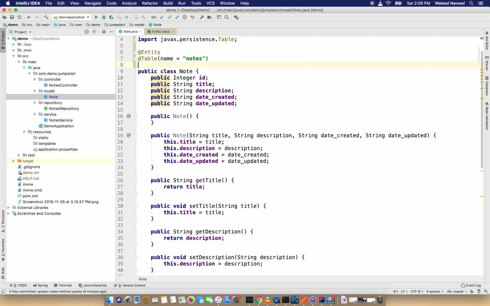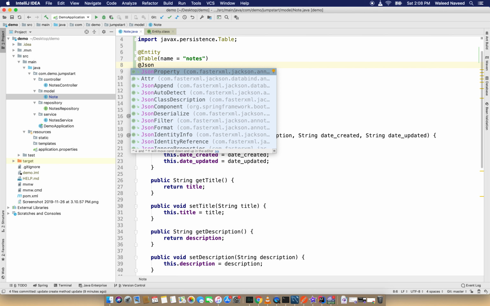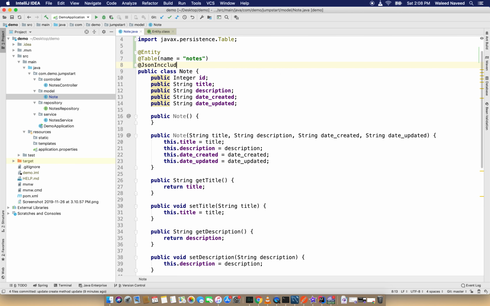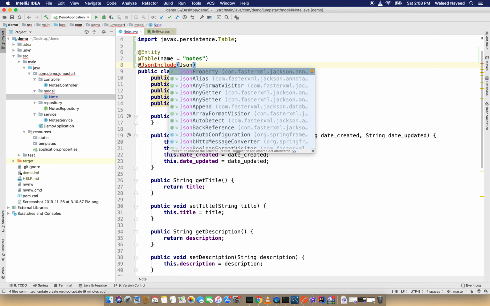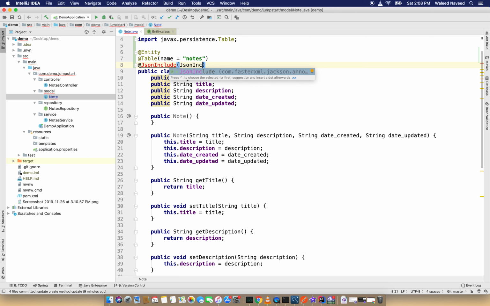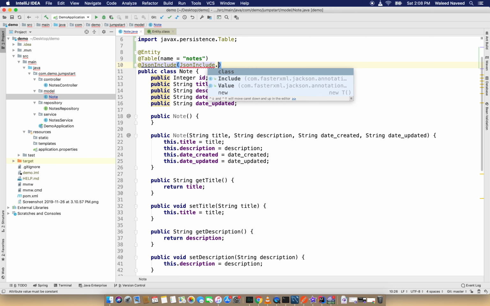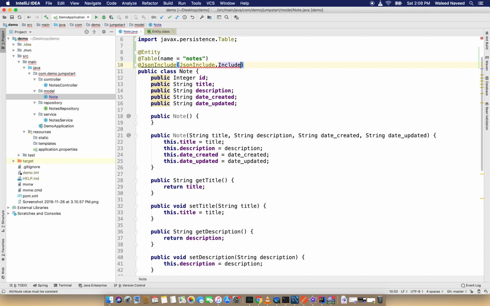The third annotation I'm going to use is JsonInclude, with JsonInclude.Include.NON_NULL. What it will do is that if we have some notes without description or without date updated, it will not give it as null in our JSON response.